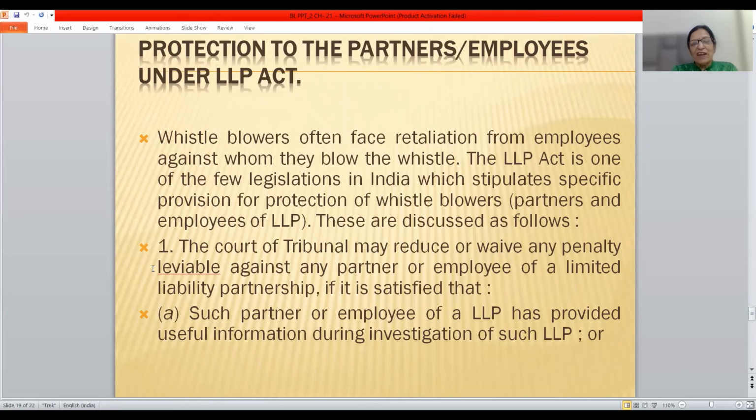When it is satisfied that, first, such partner or employee of the LLP has provided useful information regarding the investigation of such LLP. Whatever information he provided, it was very useful in the investigation.